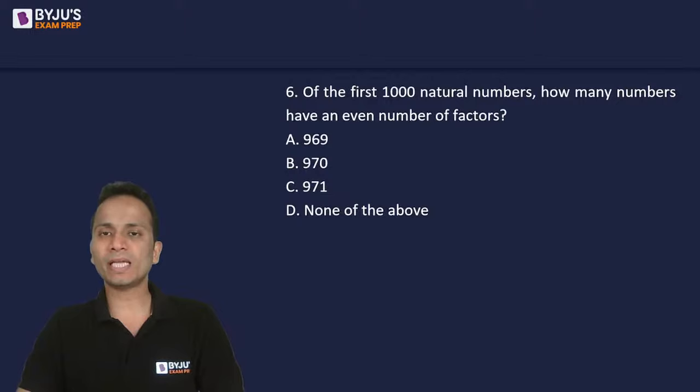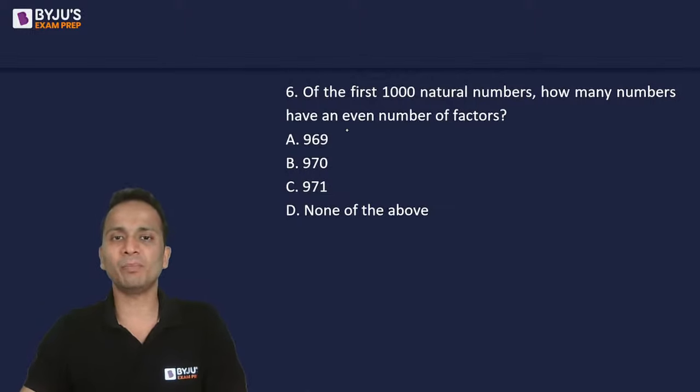Of the first 1000 natural numbers, how many numbers have an even number of factors?